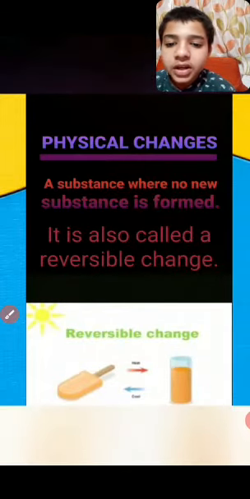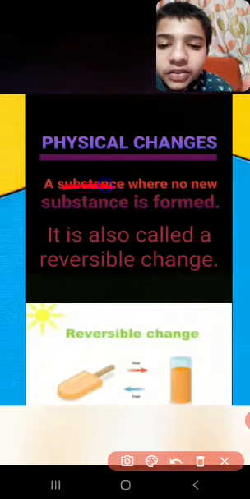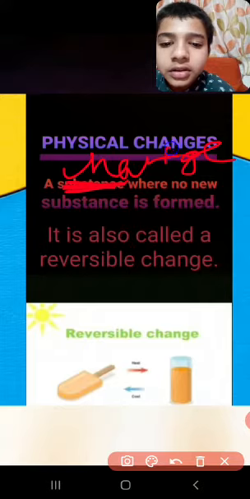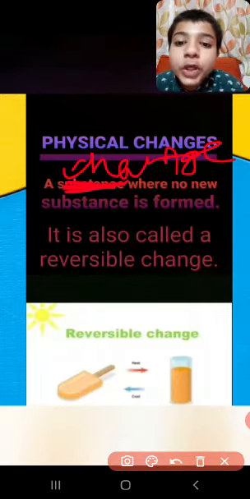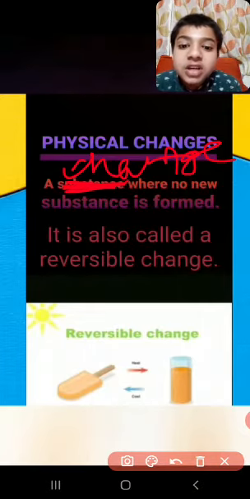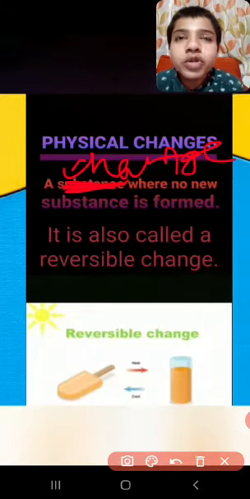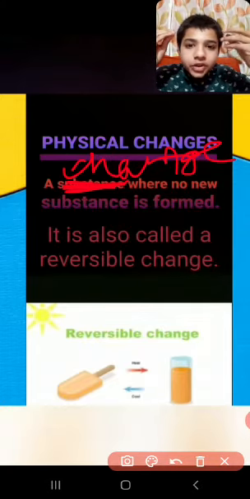Physical change is a change where no new substance is produced. As I gave you the example of hair, when you cut your hair, your hair became short, no?